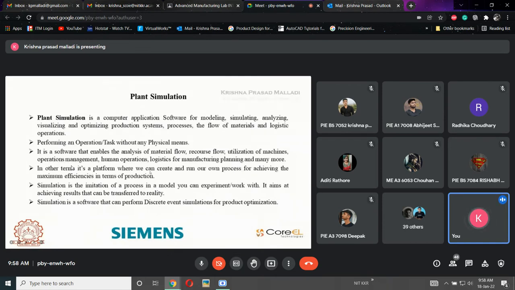Simple definition: we are going to create our plant for what purpose? For optimizing the plant, finally for increasing the plant efficiency. Creating and optimizing for better efficiency, that is called plant simulation. That is one definition. The second definition is performing an operation or task without physical means.